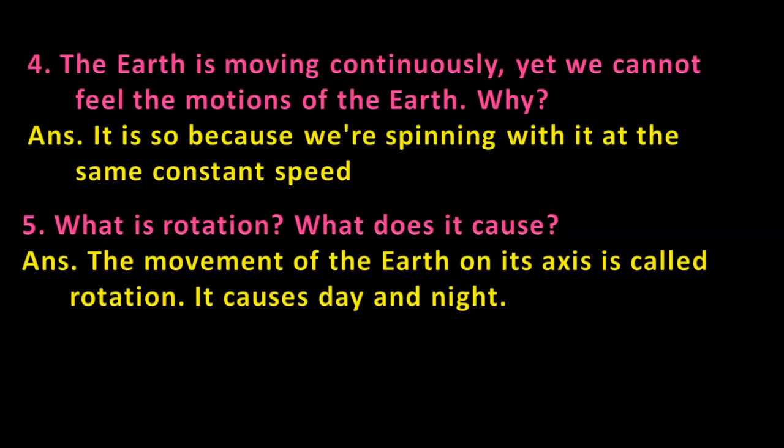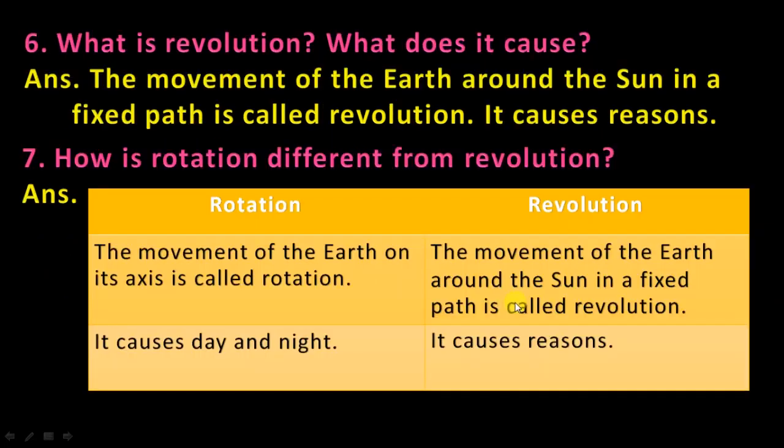Clear? What is rotation? What does it cause? The movement of the earth on its axis is called rotation. It causes day and night. Clear? Same question: what is revolution? What does it cause? The movement of the earth around the sun in a fixed path is called revolution. It causes seasons. Clear?